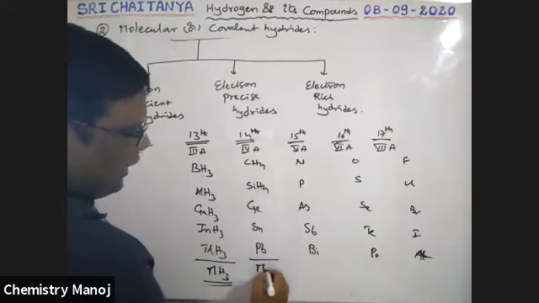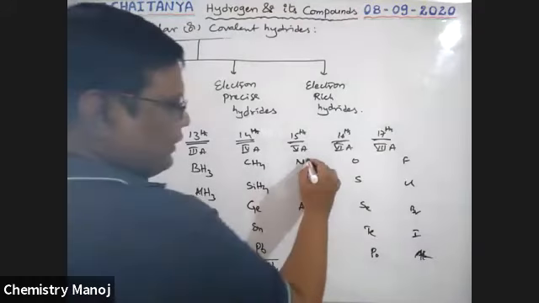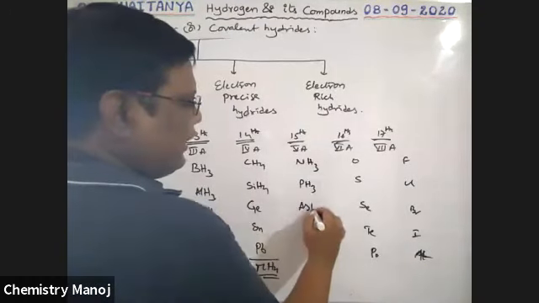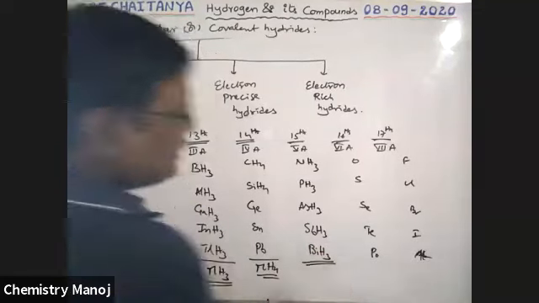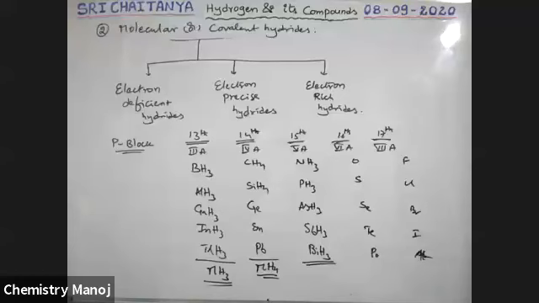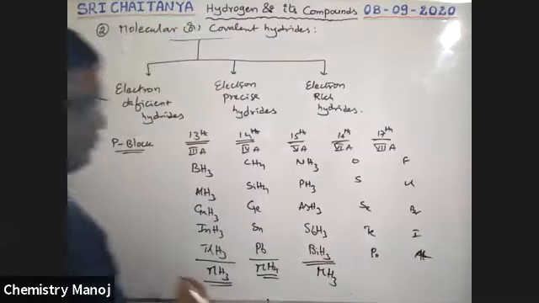Like this, MH4 type compounds are formed. Next, NH3, PH3, AsH3, SbH3, BiH3. All these are hydrides of 15th group elements. These are MH3 type hydrides.